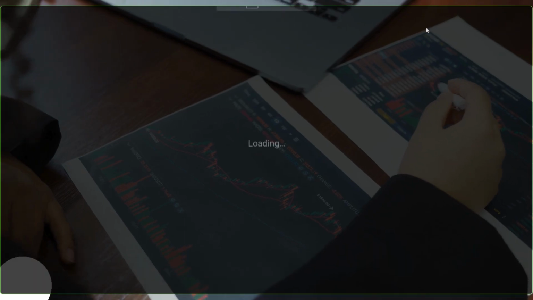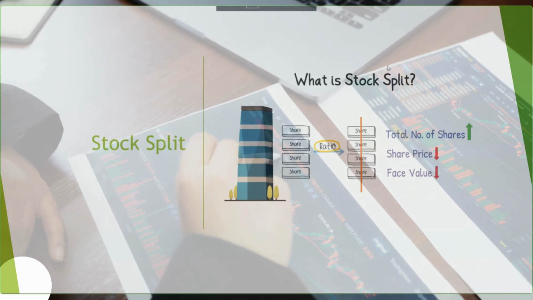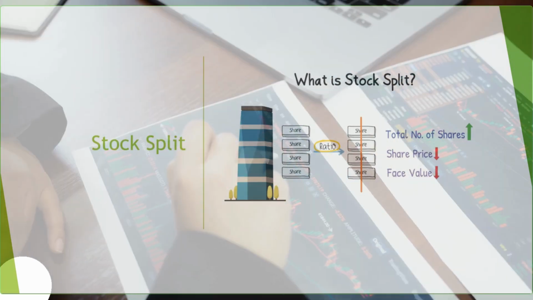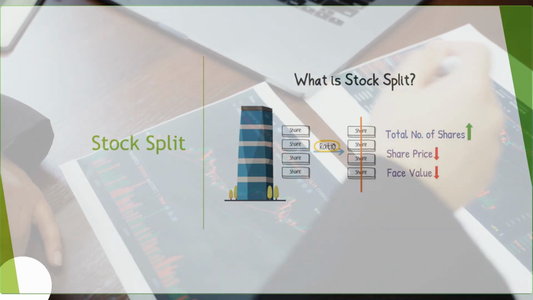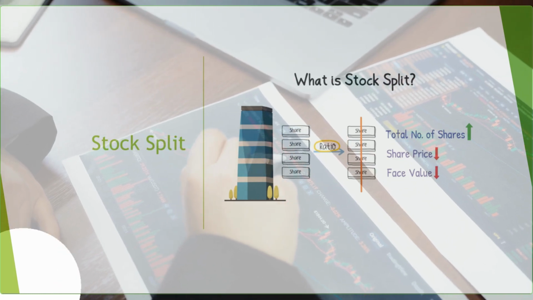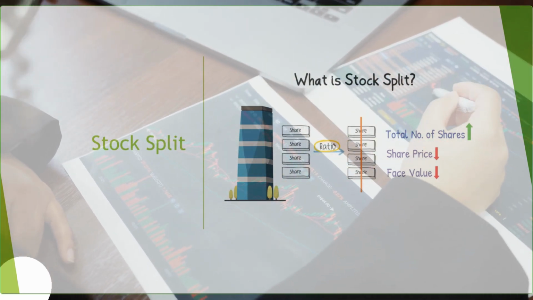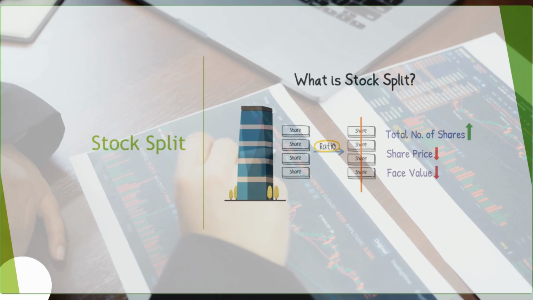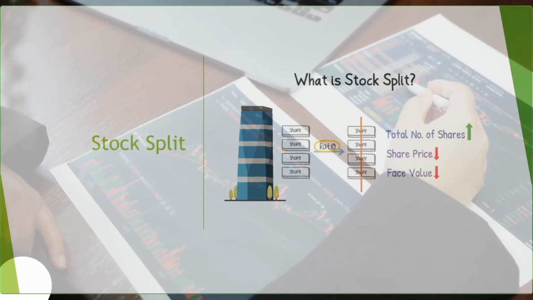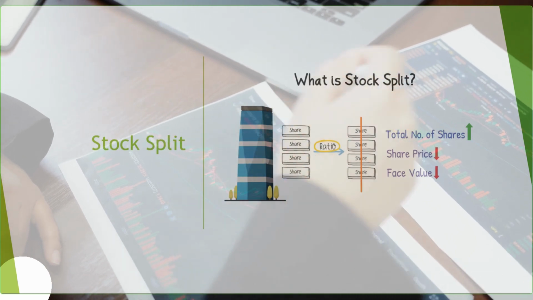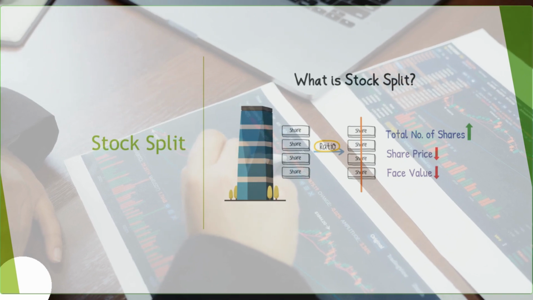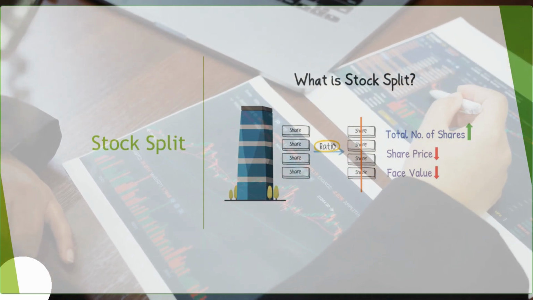But why do they do a stock split? They do it for two reasons. One, as I said, shares become more liquid in the market. There will be more shares, so volume will increase. Transactions in that particular company's share will increase, and it will be more reachable for the general public. As I said, MRF shares are expensive, so no one will buy them except very rich people or big investors. Retail investors like you and me cannot buy, right? That is one reason.